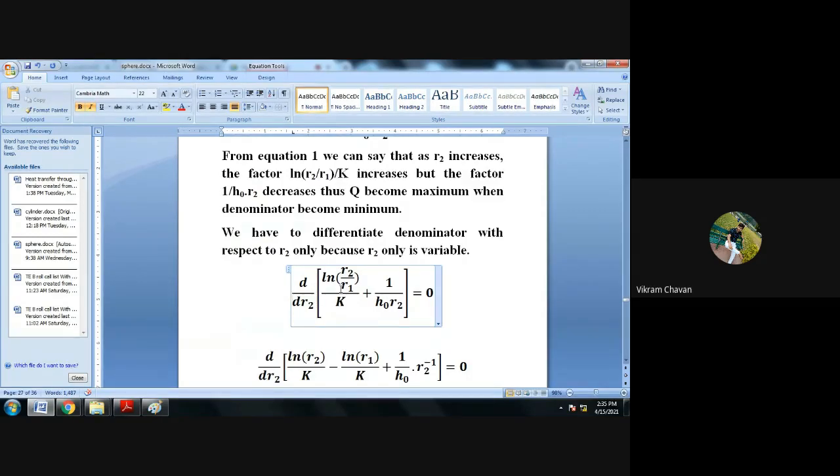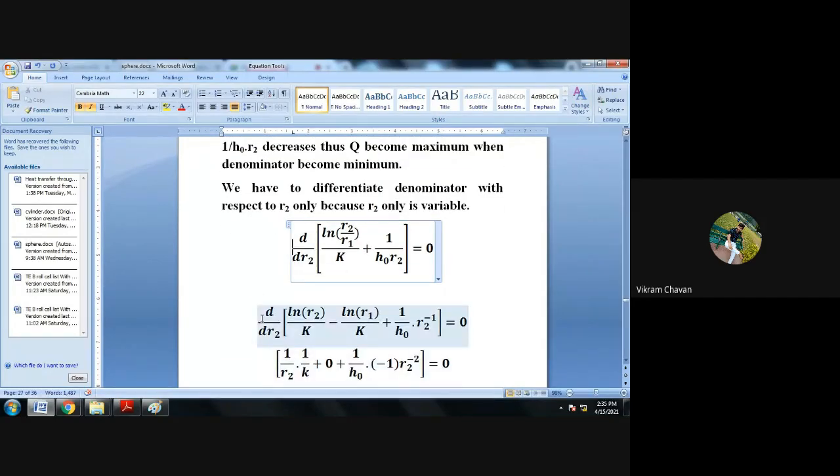We have to apply the logarithmic rule here. We have applied the logarithmic rule and separated the R2 and R1 terms, because it helps to simplify the differentiation, and then we differentiate this bracket.